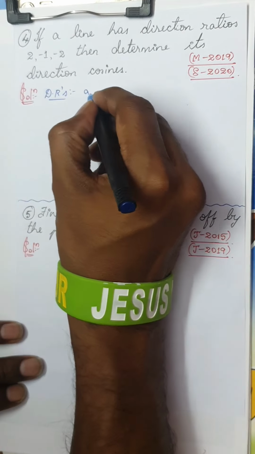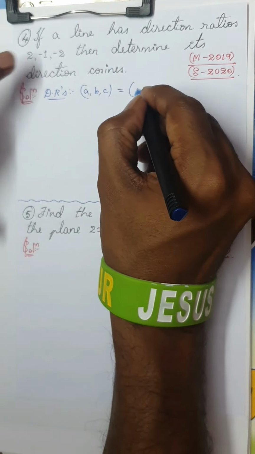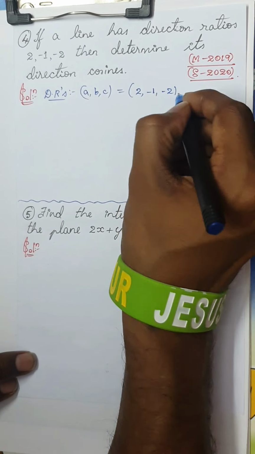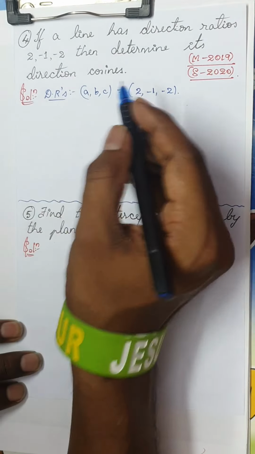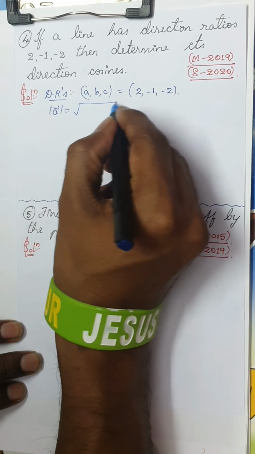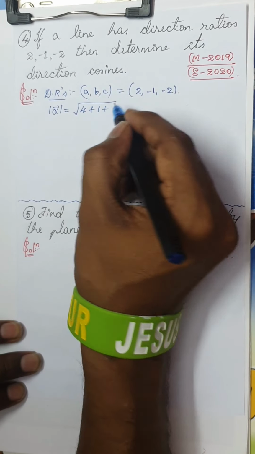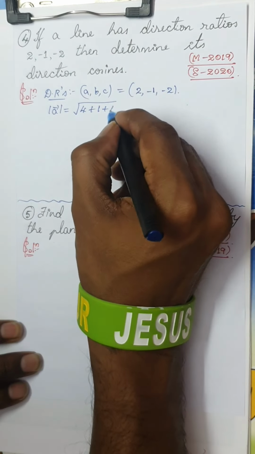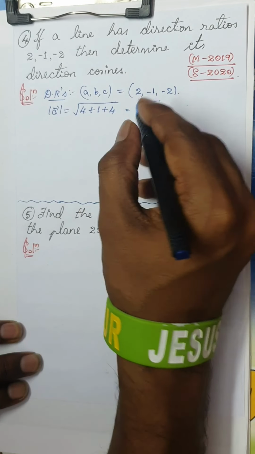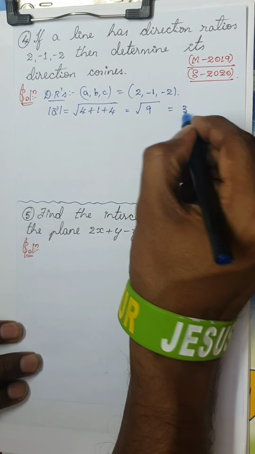What are the DRs? Usually DRs are denoted by A, B, C. Whatever he has given, they are the DRs: 2, -1, 2. Before writing the DCs, let me calculate the magnitude of A. That is nothing but 2 square, which is 4, -1 square, which is 1, and 2 square, which is again 4. So this is square root of 4 plus 4, 8, 8 plus 1 is 9, and root 9 is nothing but 3.